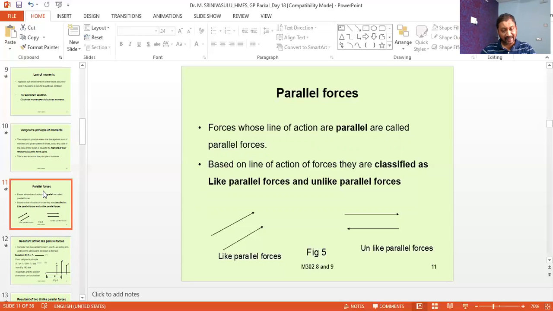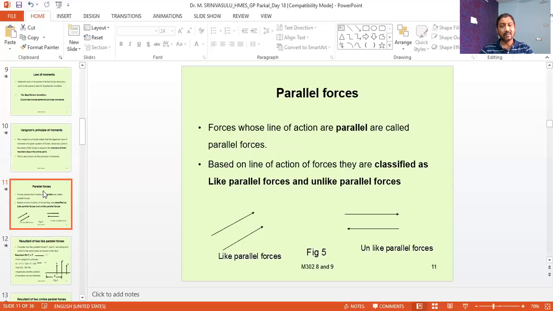If you draw a line along the force, then that is a line in which the force is going to act. That is the line along which the force is going to act. That line is called the line of action of a force.